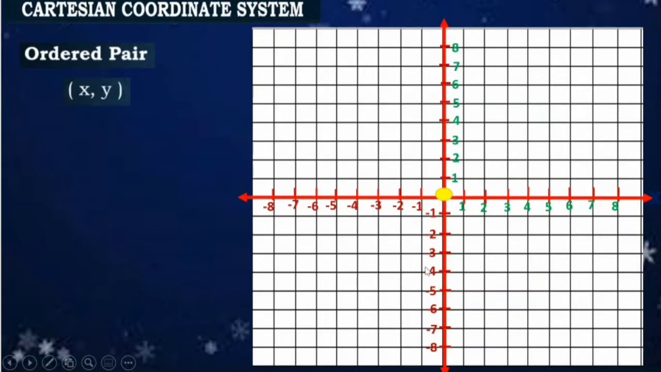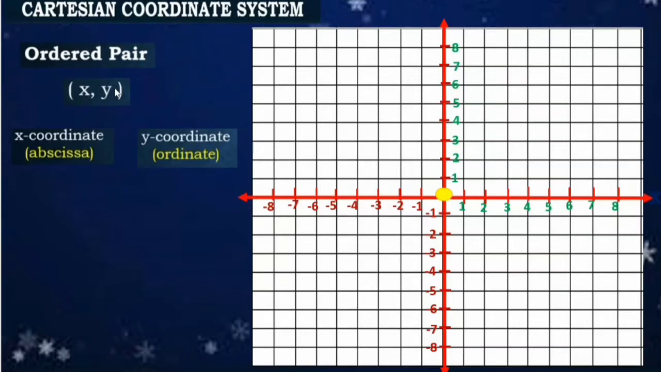Okay, so our x, itong x na to, this is called the x-coordinate or the abscissa. Again, our x in our ordered pair, ha, this x is called the x-coordinate or the abscissa. So, yung magiging value nitong x na to. And our y, that is called the y-coordinate or ordinate.